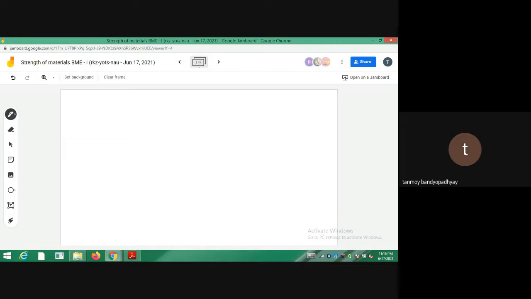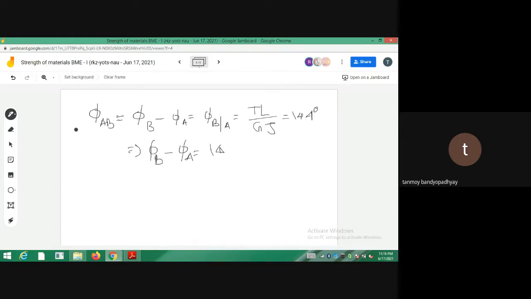So what we have calculated is phi AB. What is this phi AB? This is for a length AB, TL_AB by GJ. So for a length AB, what is the twist? If you write it from the relative part, this is phi of B minus phi of A. Generally I write it like phi BA. So that is equal to TL by GJ, which we have got to be something like 14.4 degree. So phi B minus phi A is equal to 14.4 degree.